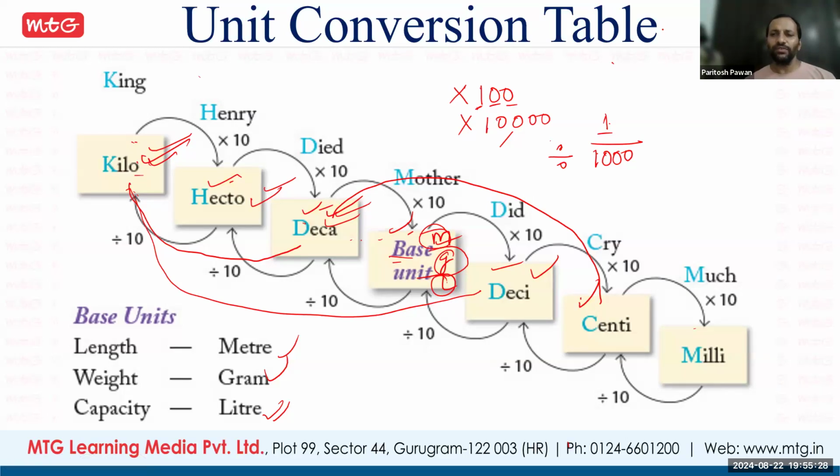Anyone else has any other doubt? Okay, this is the conversion. It should be completely fed in your mind, because questions will be asked immediately. For example, questions related to the area of a room: they will say the length is 5 meters and the width is 250 centimeters. If you don't know the conversion, again it will be a problem. So you should know this conversion.